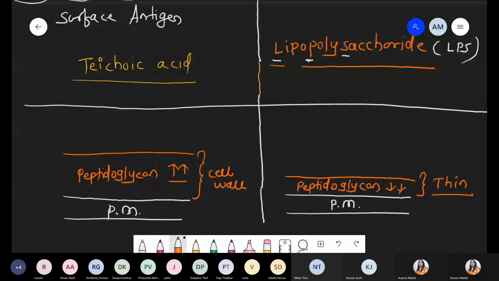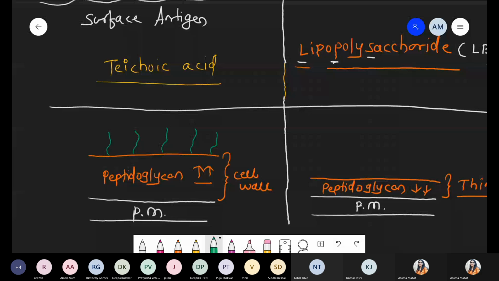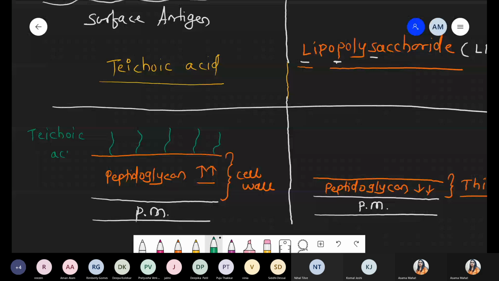Now, as we just discussed, on this cell wall there is a surface antigen. Teichoic acid will be present on the outer side because it acts as an antigen, it acts as an identity. The structure we have drawn, represented by this green color, is teichoic acid, which acts as a surface antigen toward the outer side. But in gram-negative bacteria, there is another component, LPS, lipopolysaccharide.